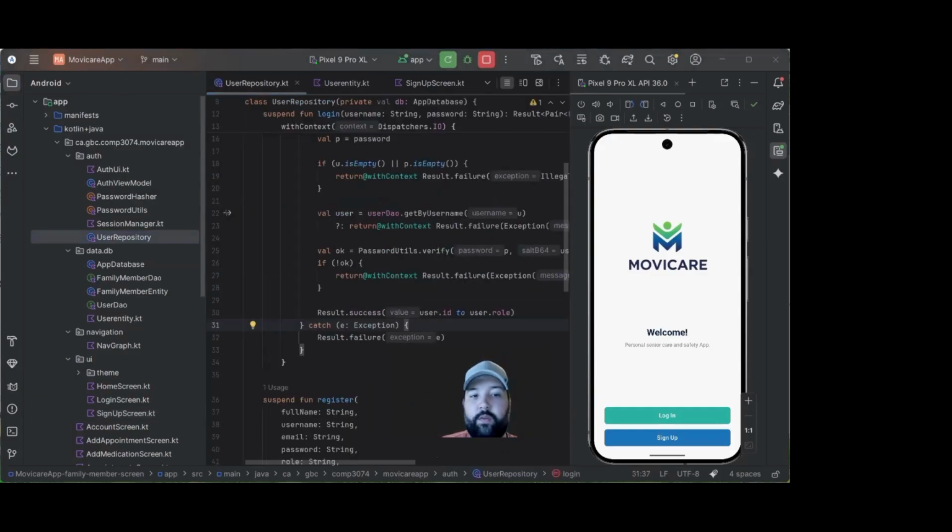The user entity defines the structure of each user in the database, including the full name, username, email, password hash, salt, role, and the avatar that I mentioned before. Together, these components create a complete, secure, and persistent authentication flow for MovieCare.